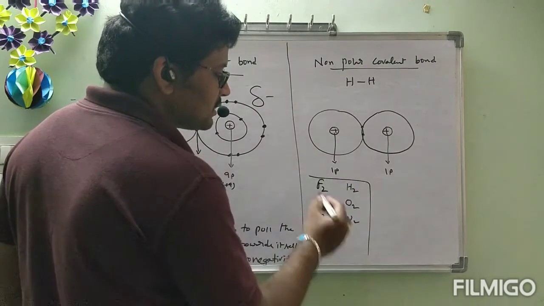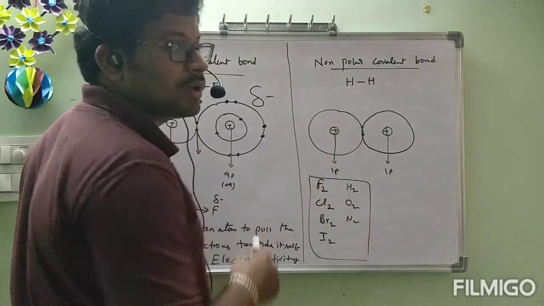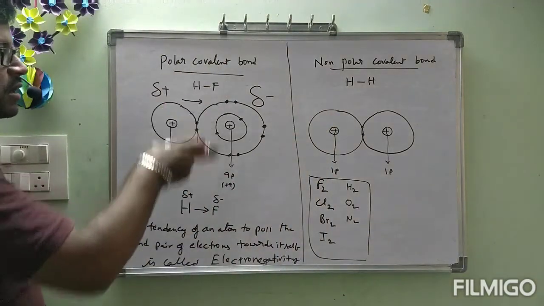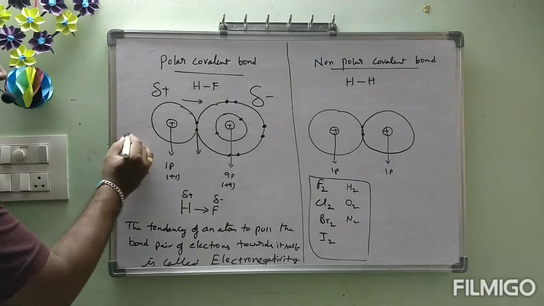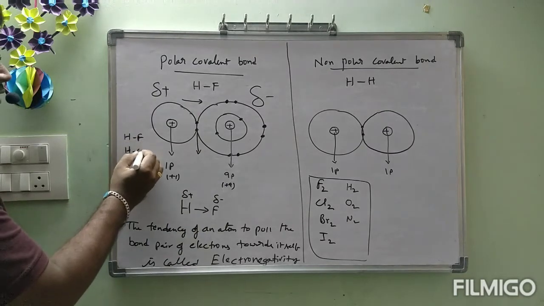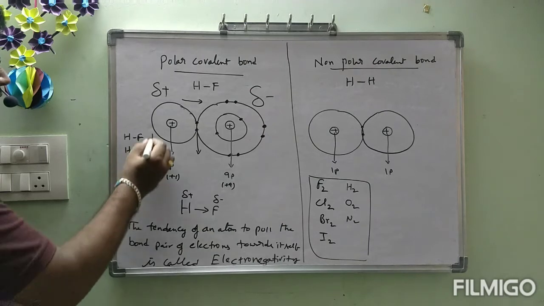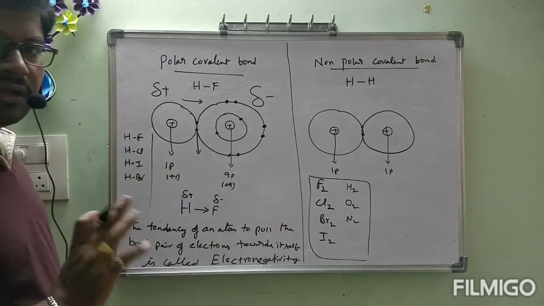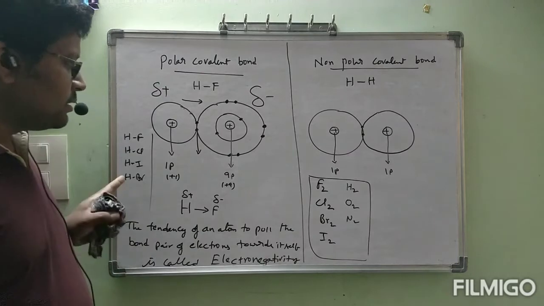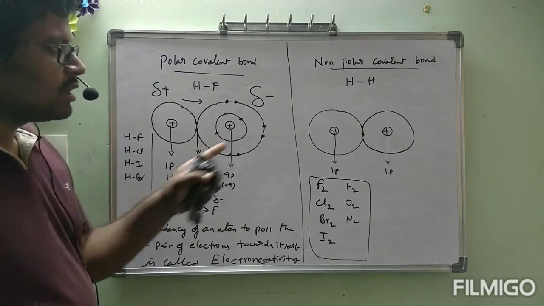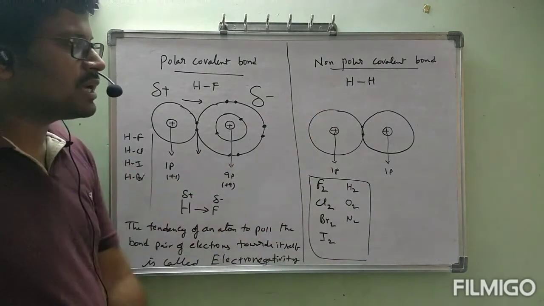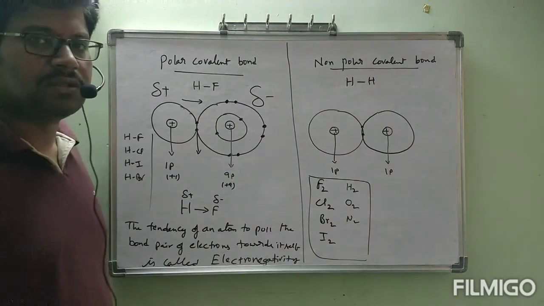Examples of molecules with polar covalent bonds: HF, HCl, HI, HBr, etc. A difference in the atoms must be there to show a polar covalent bond. If they are the same atoms, they come under non-polar covalent bonds.